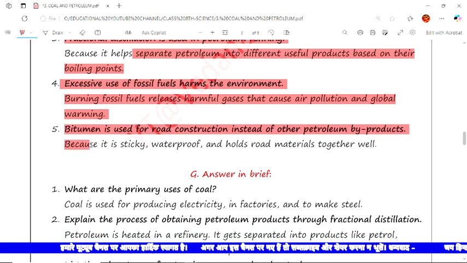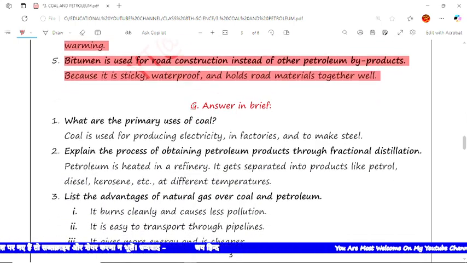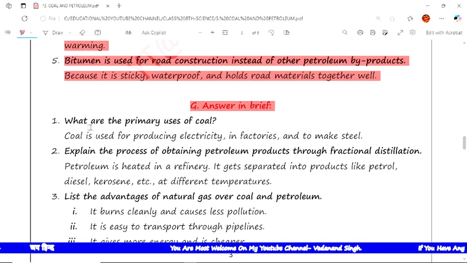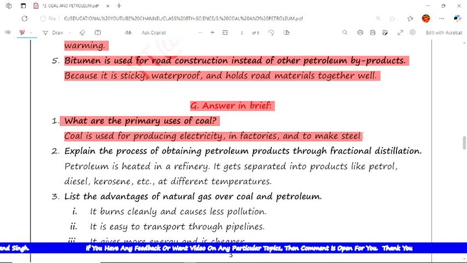The reason is because it's sticky and waterproof and holds road materials together well. Now the next type of question is answer in brief. We have to give the answer of this question in brief. The first question is: what are the primary uses of coal? The answer is coal is used for producing electricity, in factories, and making steel.